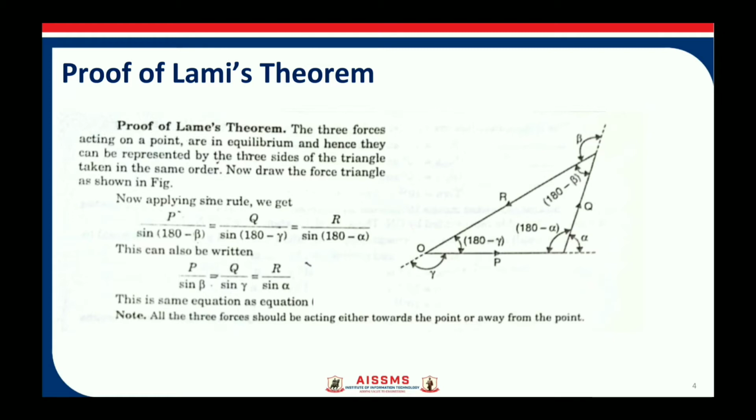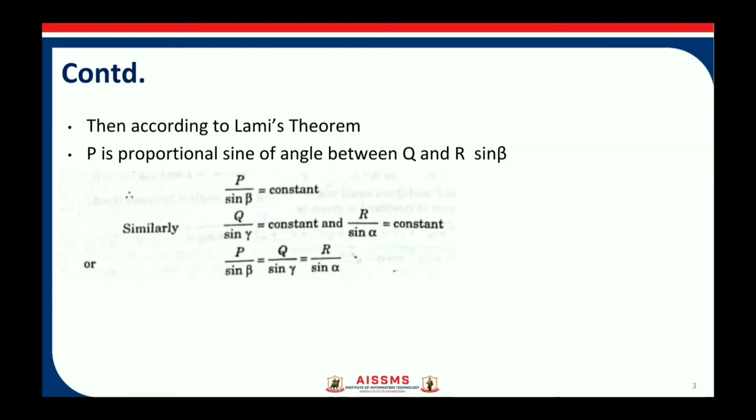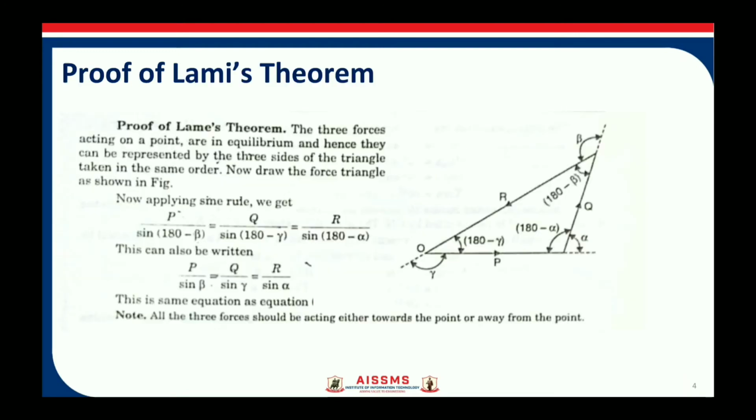By applying sine rule, or Lami's theorem, we will get P upon sine of 180 minus beta is equal to Q upon sine of 180 minus gamma, and R divided by sine of 180 minus alpha. This can also be written as P upon sine beta, Q upon sine gamma, R upon sine alpha. So this is same as the equation that we have obtained in the previous slide. Note that all these three forces should be acting either towards the point or away from the point, like I told you initially.